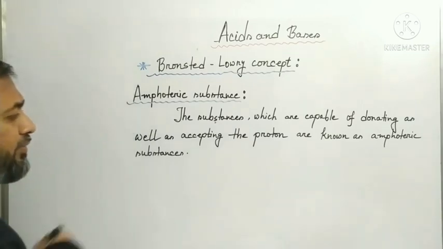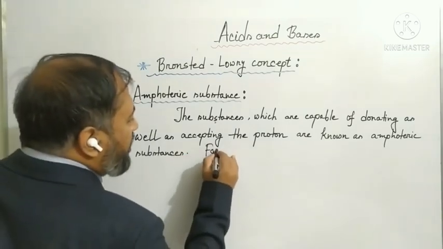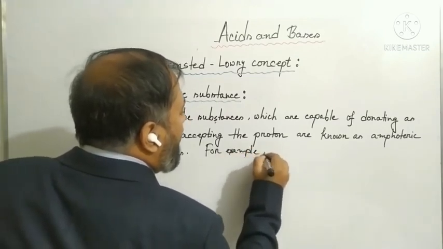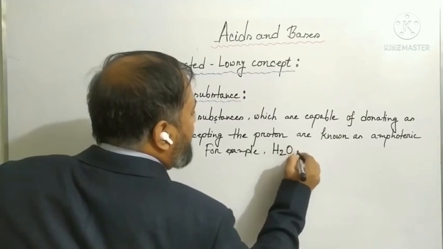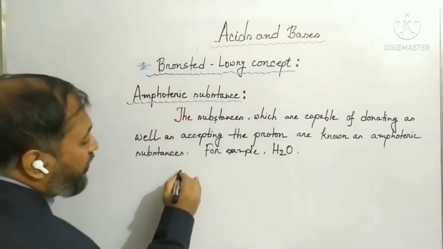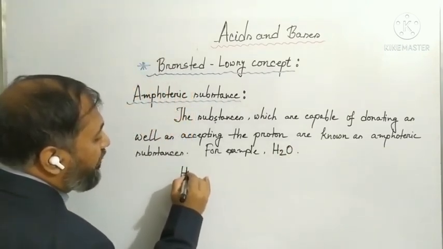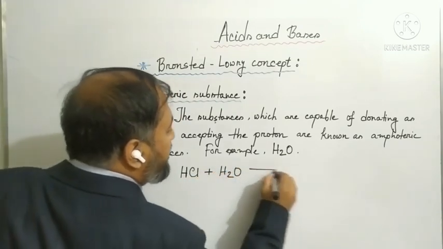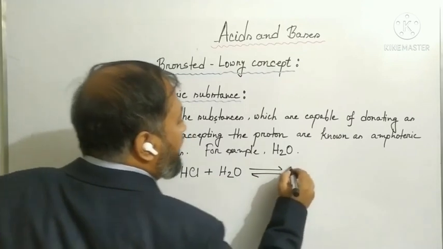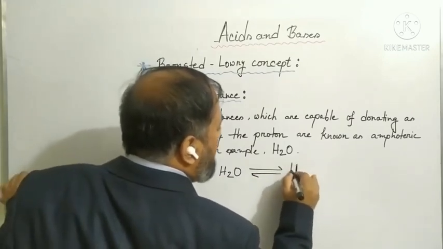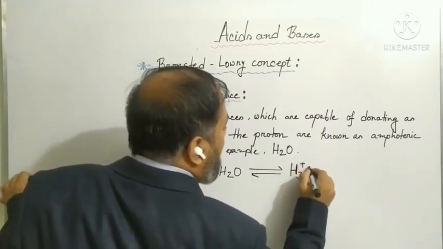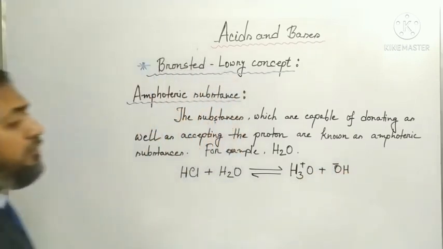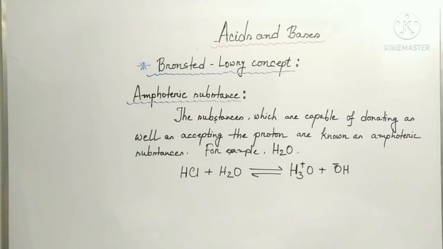For example, water molecule. When water molecule reacts with hydrogen chloride, it receives proton ion from hydrogen chloride.